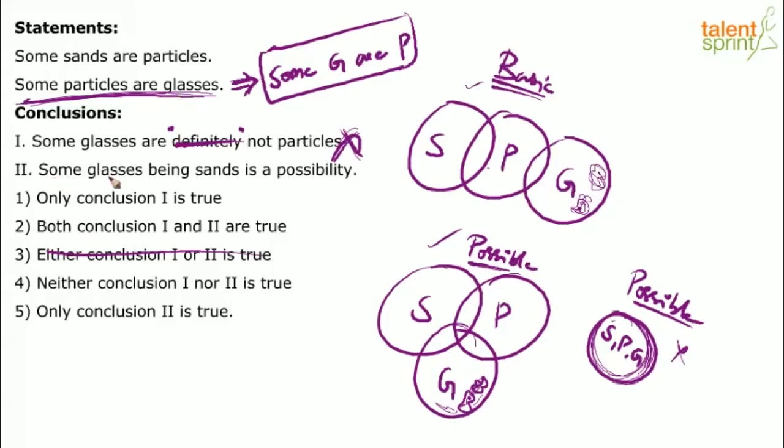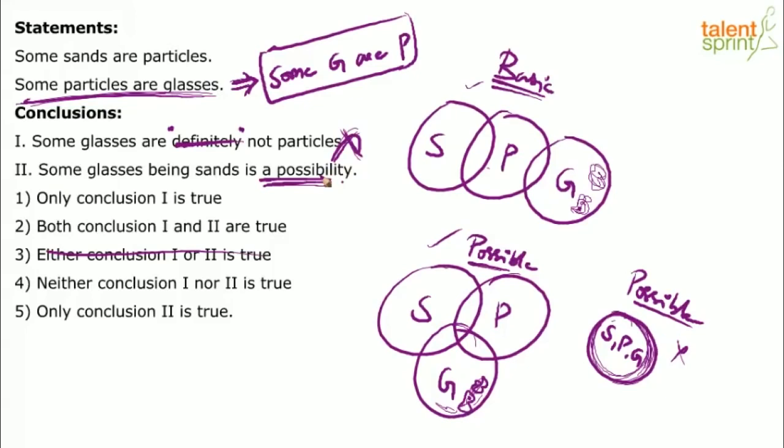second one. Some glasses being sands is a possibility. Now this is a possibility type. So this conclusion here is a possibility type. What does it mean? You don't have to check that in every diagram there. If you can draw even one diagram which satisfies that, it can be taken as correct. We have to check, is it possible or not? Now, possible can be only in one case, right? It will not be possible in all the cases there, right?